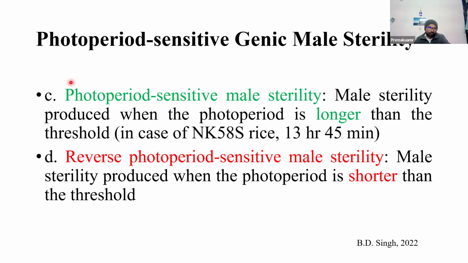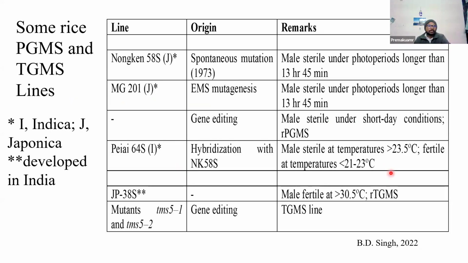In a similar way with photoperiod, if it crosses the particular critical photoperiod length, definitely there will be occurrence of male sterility. And if it is shorter than that particular threshold, it may also lead to sterility in some genotypes. It's not that it's always above or always below the particular critical value. That you should remember.